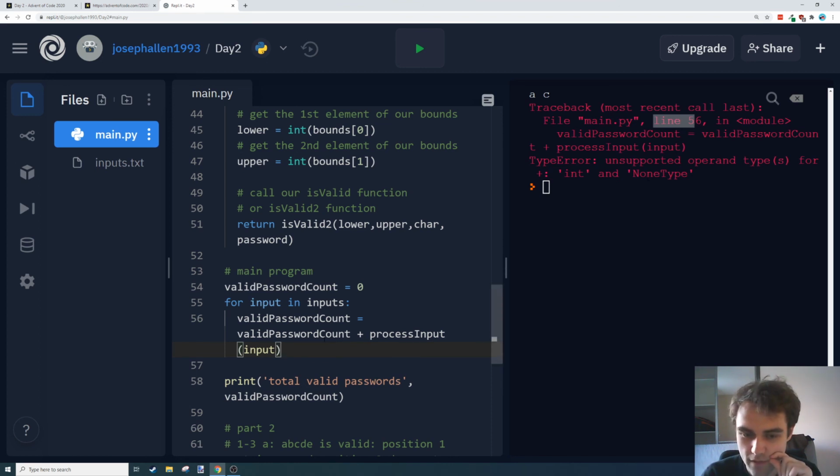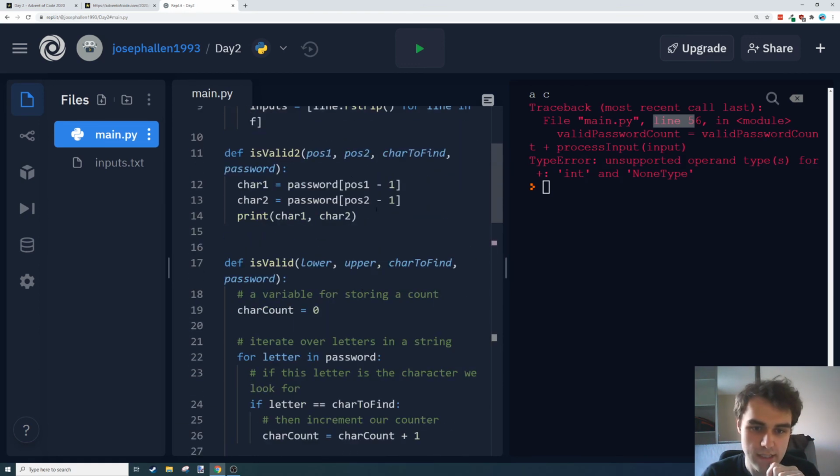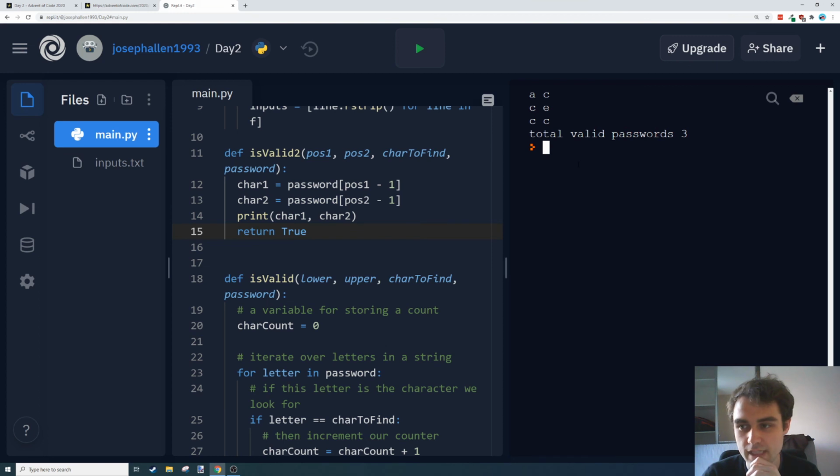So it says valid password is 0, process input doesn't return anything, that's why. So here for now, let's just return true, and it'll just count everything as true. There we go. So it's getting the position 1 and position 2 character. Now that's true if only one of them is our character to find.